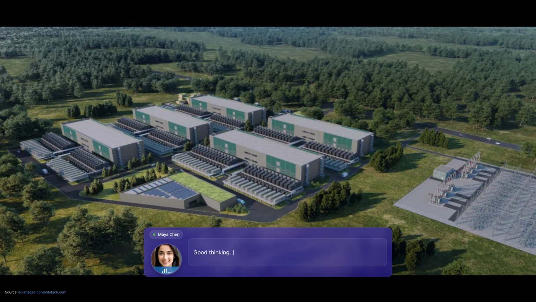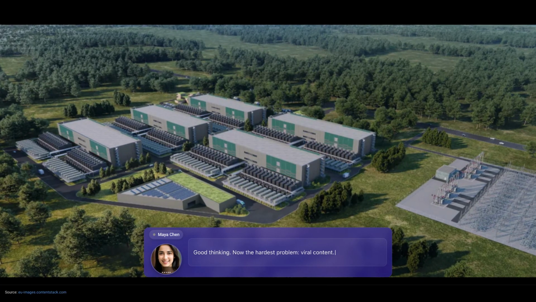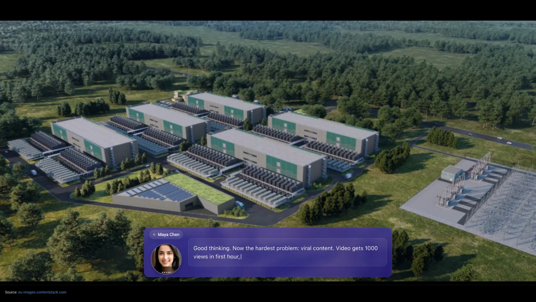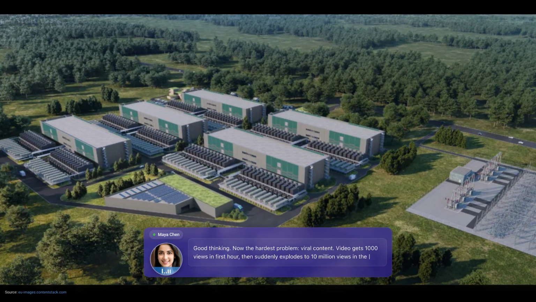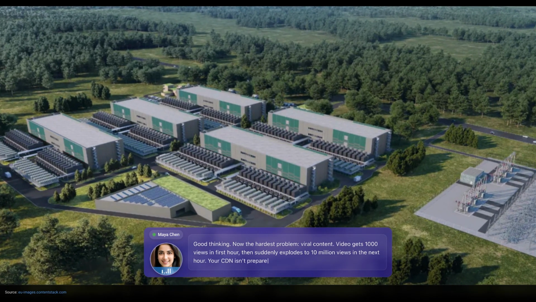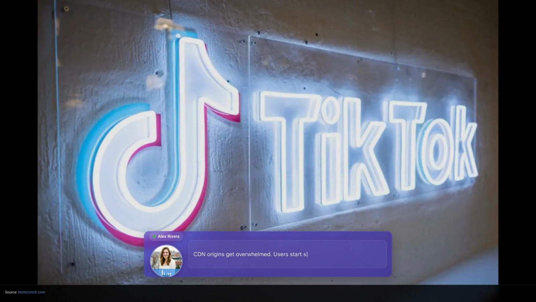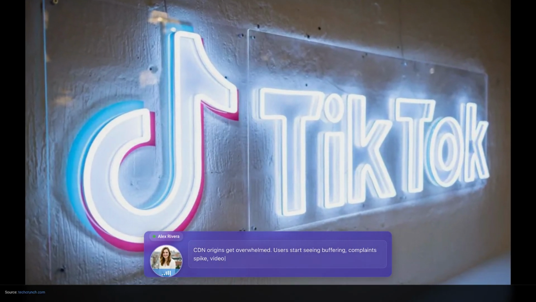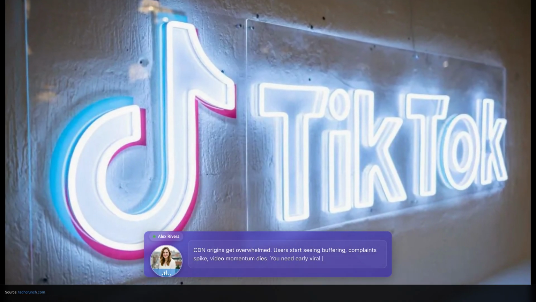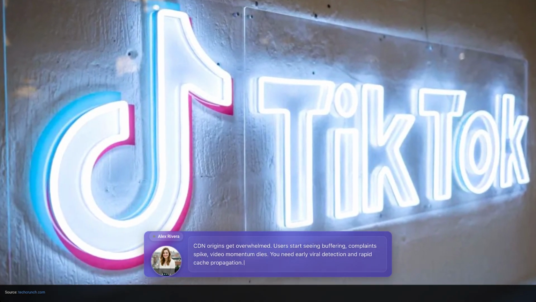Good thinking. Now the hardest problem, viral content. Video gets 1,000 views in first hour, then suddenly explodes to 10 million views in the next hour. Your CDN isn't prepared. What happens? CDN origins get overwhelmed. Users start seeing buffering, complaints spike, video momentum dies. You need early viral detection and rapid cache propagation.